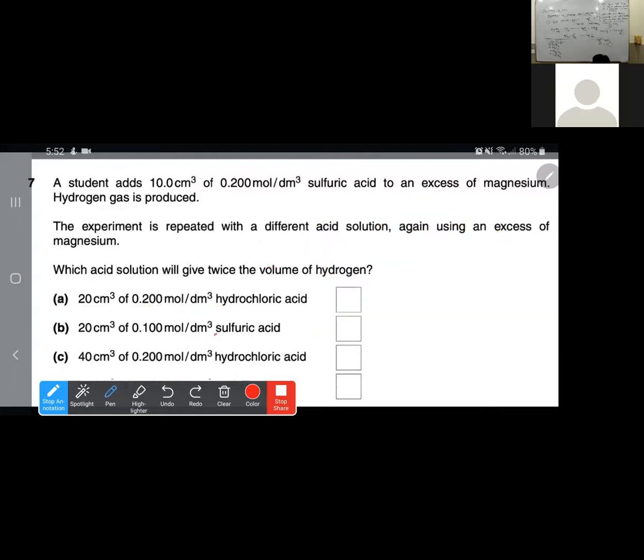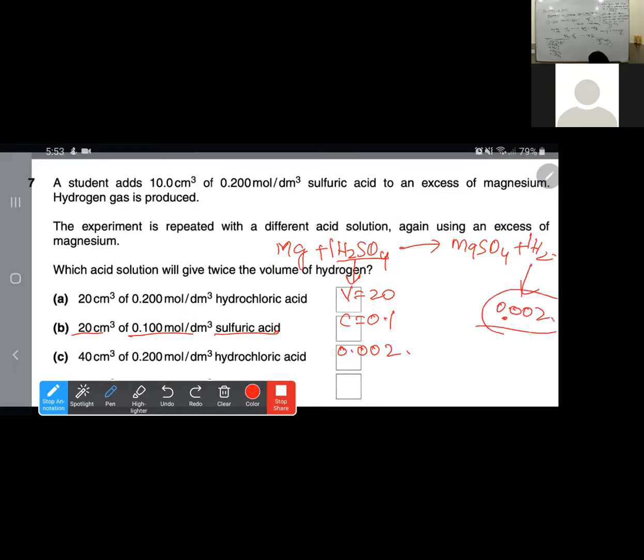Do with sulfuric acid. Again, you get Mg plus H2SO4, so you will get MgSO4 plus H2. So H2SO4 is volume 20, concentration 0.1. So 0.002, 1:1, this is again 0.002. So the same number of moles, so the same volume. So this won't be your answer as well. You got it? Yes, sir.